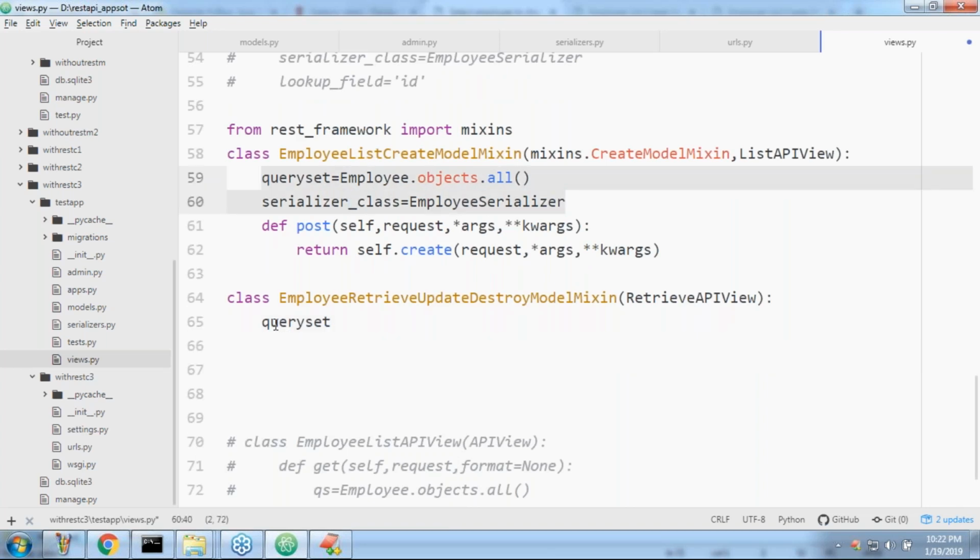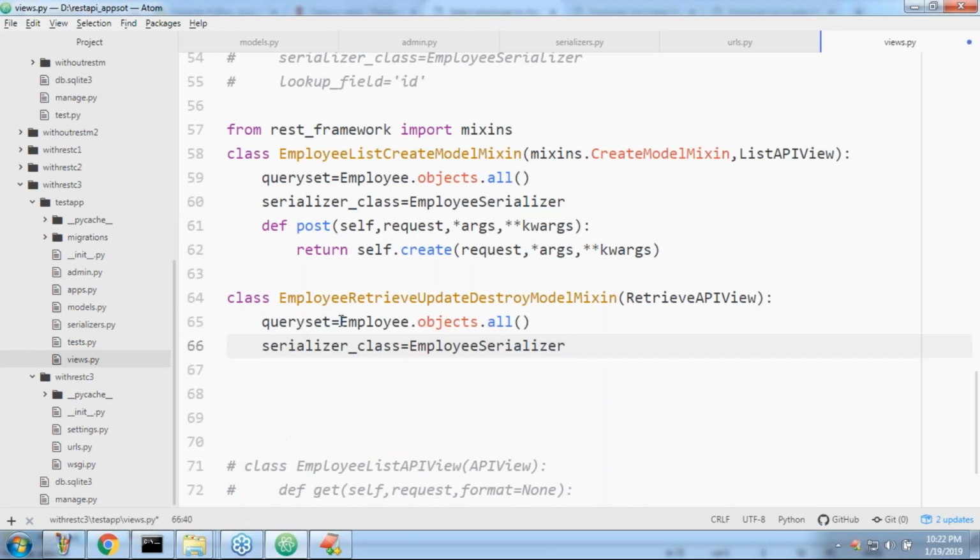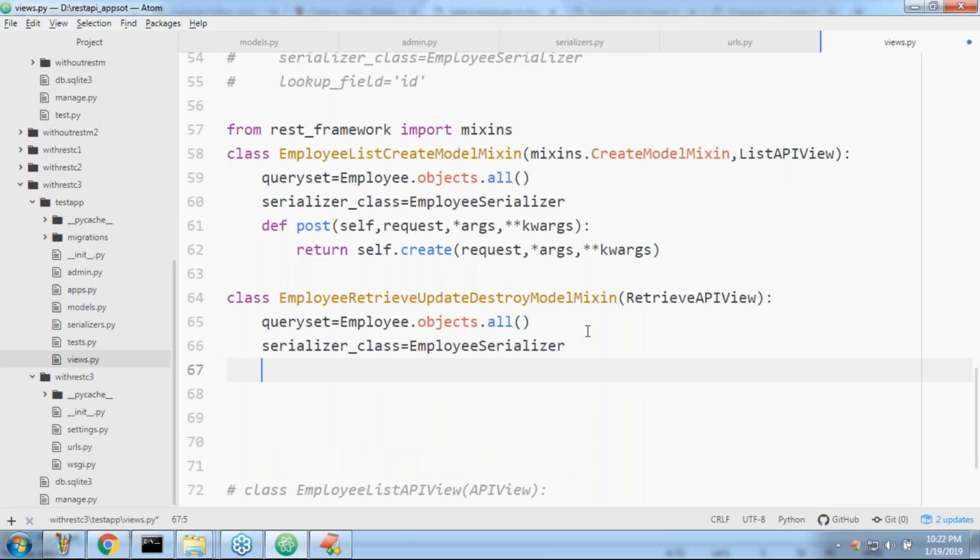Next, the serializer class. Queryset and the serializer. Next, one more field we used in the last examples. Anyone, can you please tell what that field is? Lookup field. If I'm going to use one word, then lookup field is not required. Which word?